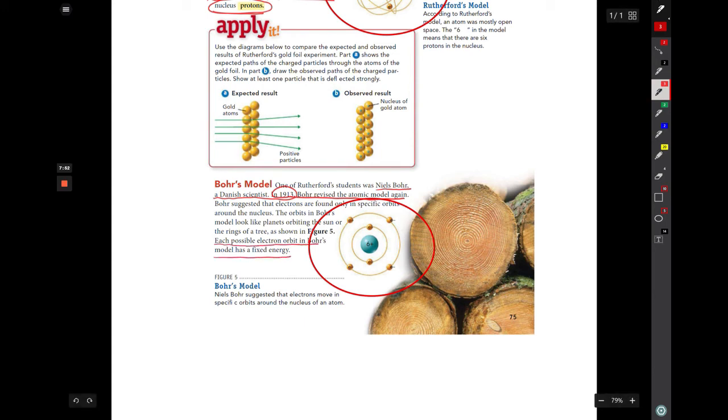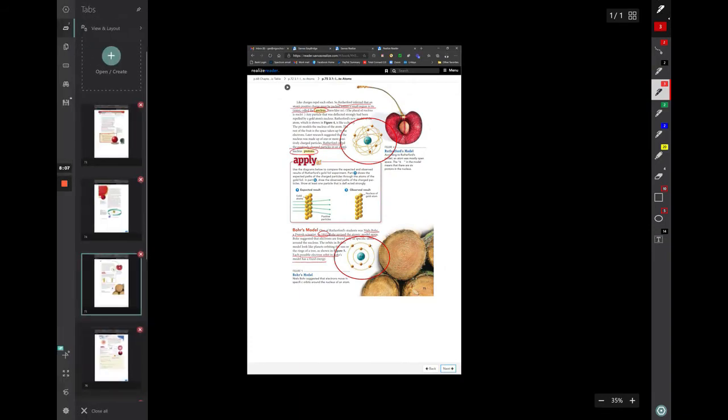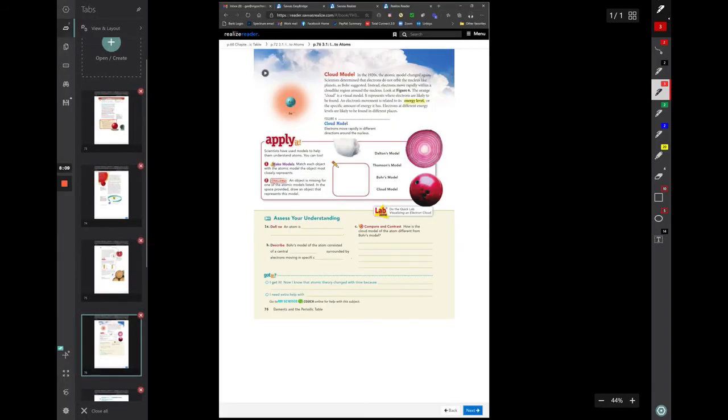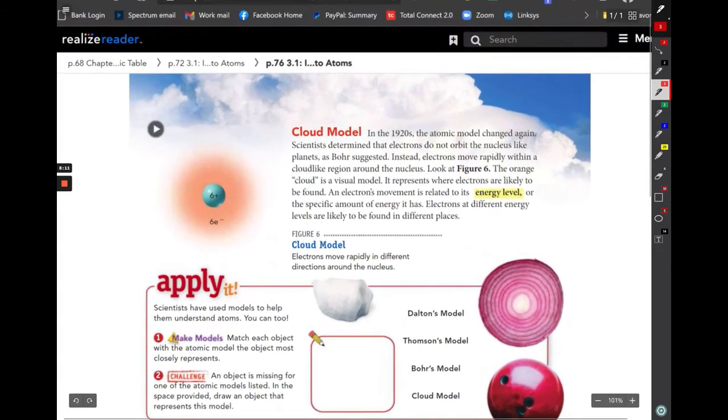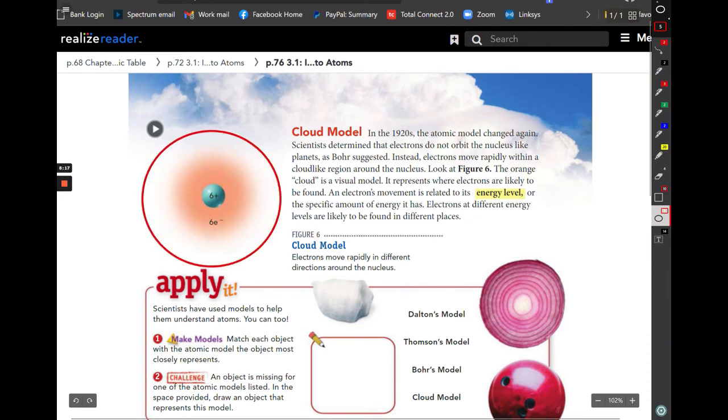And we still use this Bohr model to represent atoms when we're drawing their structure, and we'll be doing this a little bit later. It's not that it's inaccurate by any means, but over time, scientists have revised this yet again, and they think that the atom probably looks more like this. And now we tend to think of it in terms of what's called the cloud model.